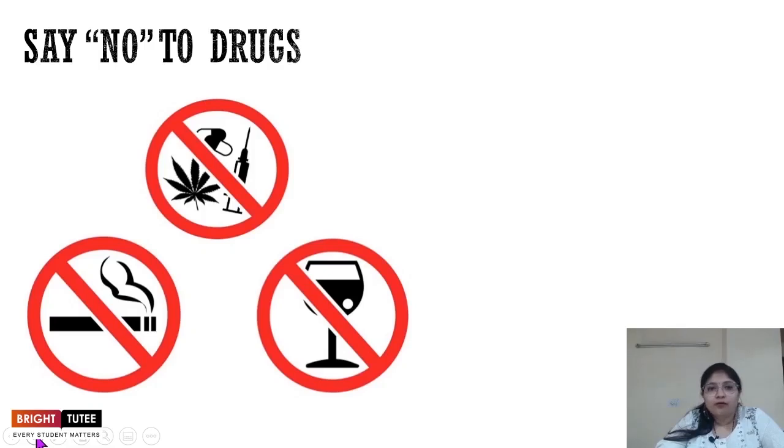If somebody offers you these things, you should say no to it, and you should report this to your parents. Always be open with your parents, talk to your friends and your teachers about all of these things. If you're going through any problem, discuss it with the elders. They will help you find a good solution to it, right?